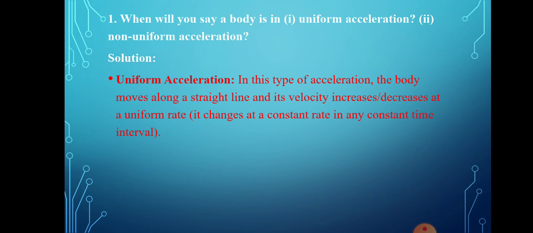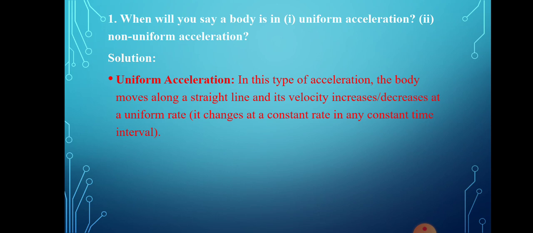Acceleration. Uniform acceleration is the type of acceleration where the body moves along a straight line. When we talk about uniformity, the distance is traveled in a straight line, and then it is called uniform. When we talk about uniform acceleration, the body moves along a straight line and its velocity increases or decreases, because acceleration is the change of velocity in unit time.